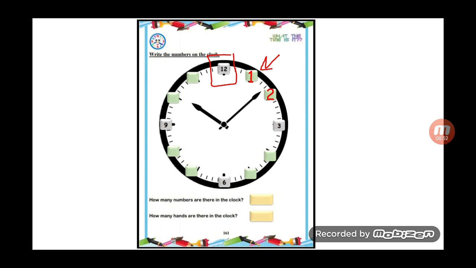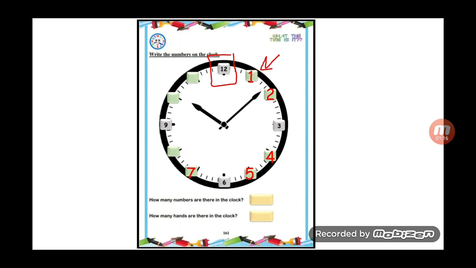Then 2. Very nice. Then the number 3 is already here, and 4. Are you with me? Okay, 5. Yes. Then we have number 6, it's already here. Then 7.